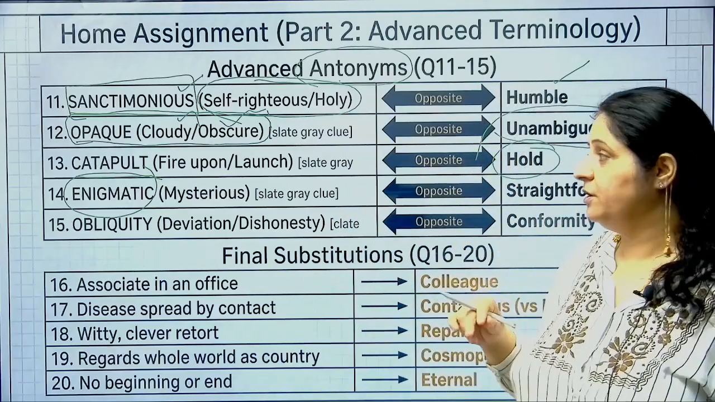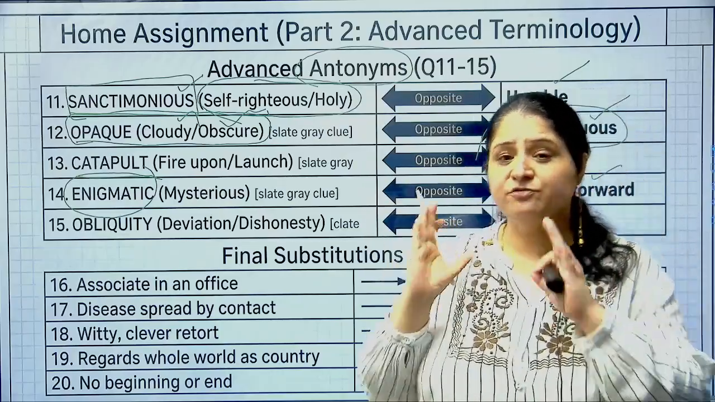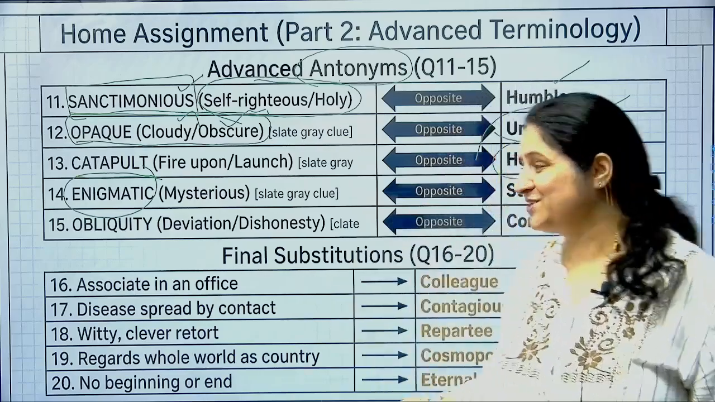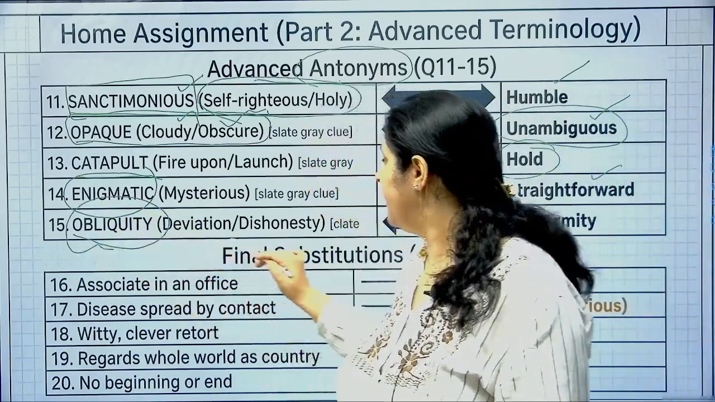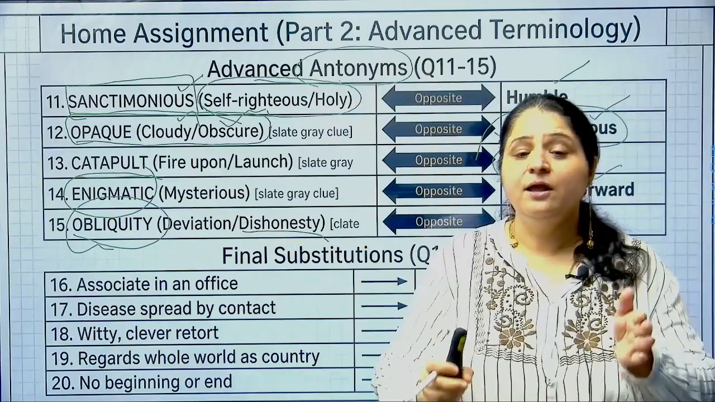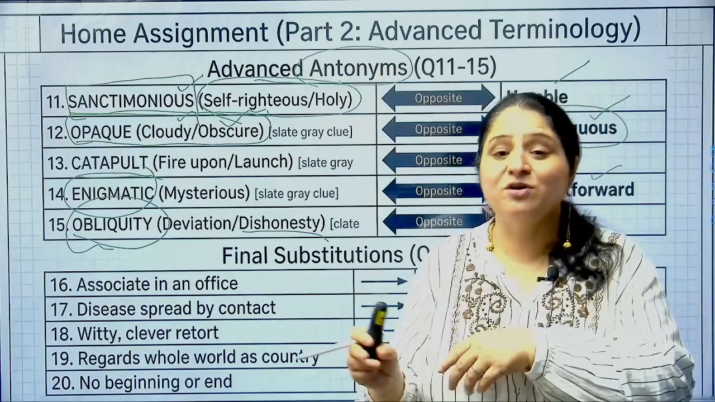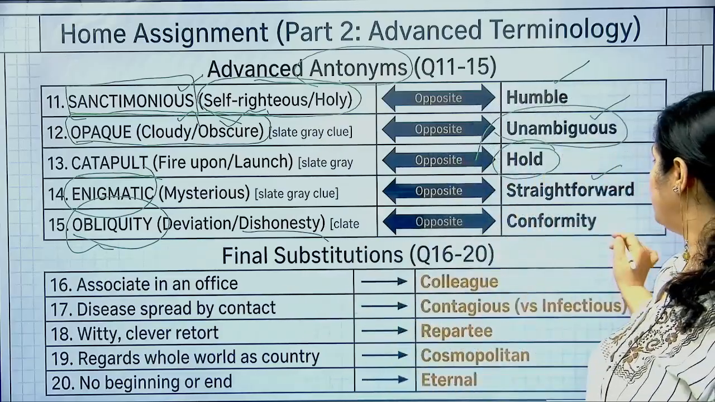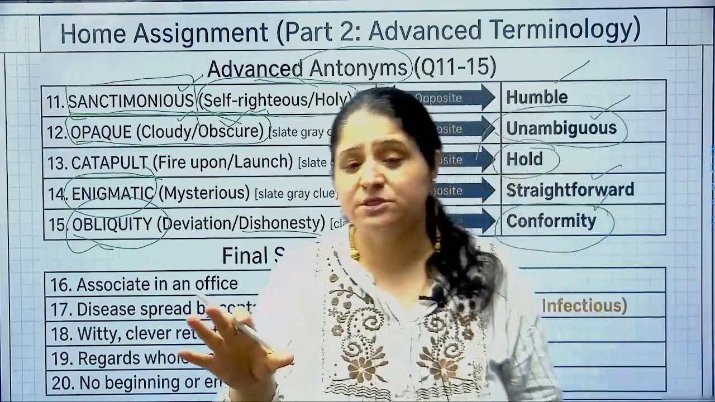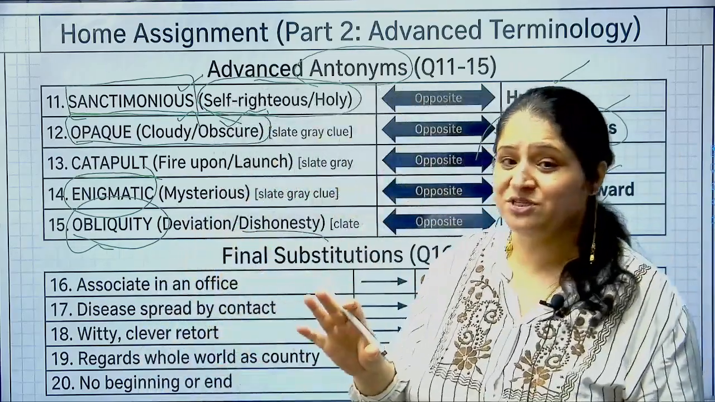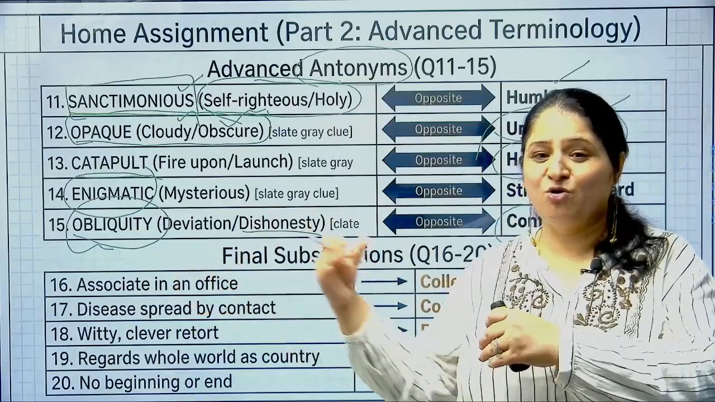The opposite will be straightforward. Enigmatic means mysterious, you can't understand it at all, just like a maze, like a labyrinth. And straightforward means not beating around the bush, coming straight to the point. Obliquity. Obliquity means when you deviate from your moral path, so you resort to dishonesty, that is obliquity. And the opposite of it among the options would be conformity. Conformity means you comply with certain things, you agree with certain rules and regulations, but obliquity means you deviate from those rules and regulations, the honest paths.